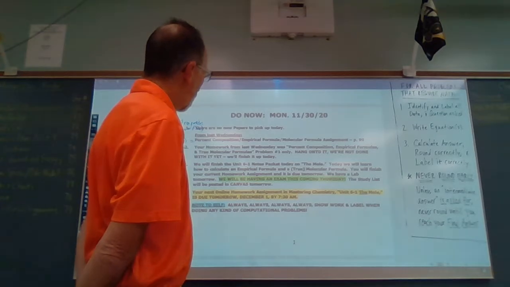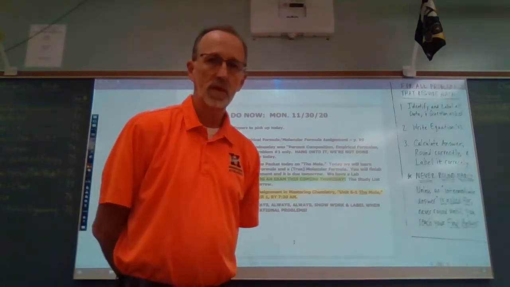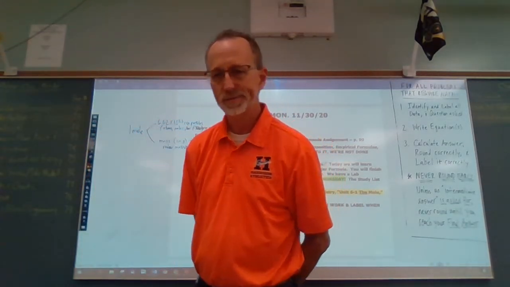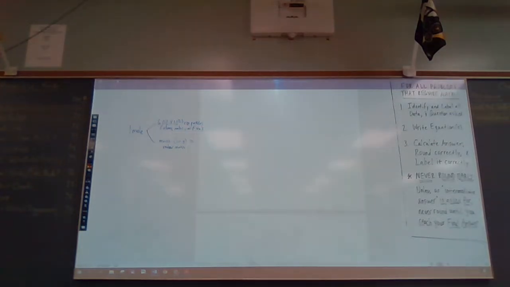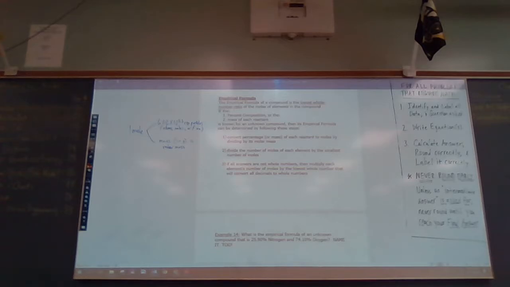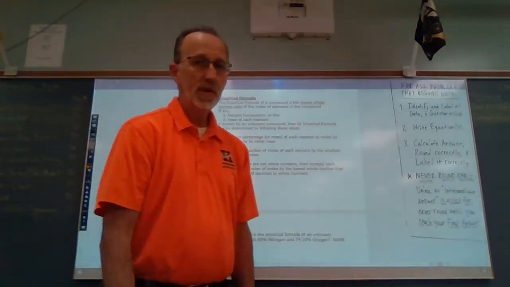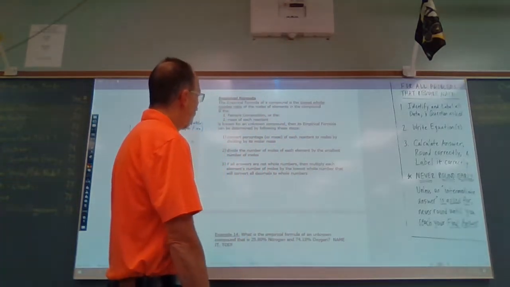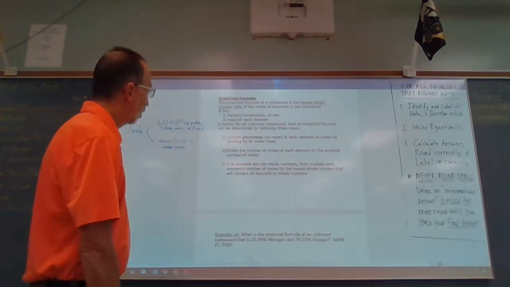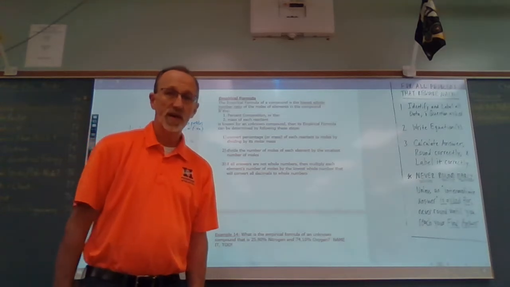All right. Okay, well, let's pull up our lesson and get to it. So we're going to talk about an empirical formula today, an empirical formula, which is the lowest whole number ratio of the moles of elements in a compound.